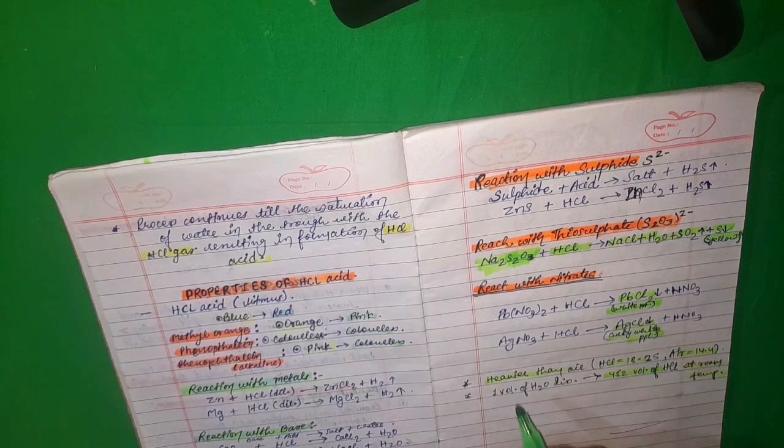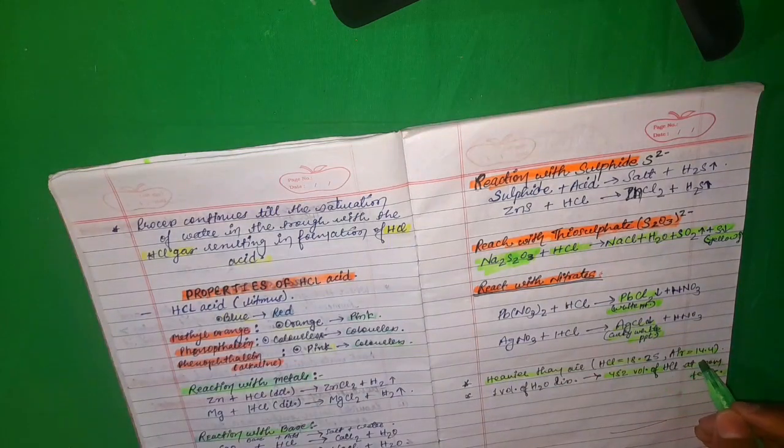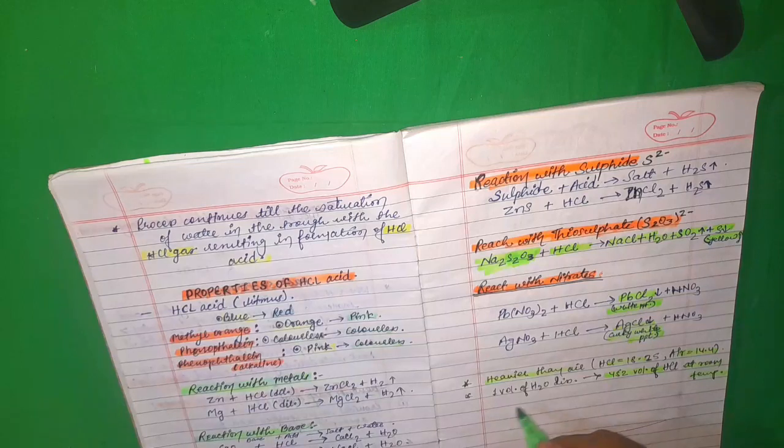Must learn it. And as we all know, HCl is heavier than air. HCl is 18.25 and the air is 14.4. 1 volume of water dissolves 452 volumes of HCl at room temperature.